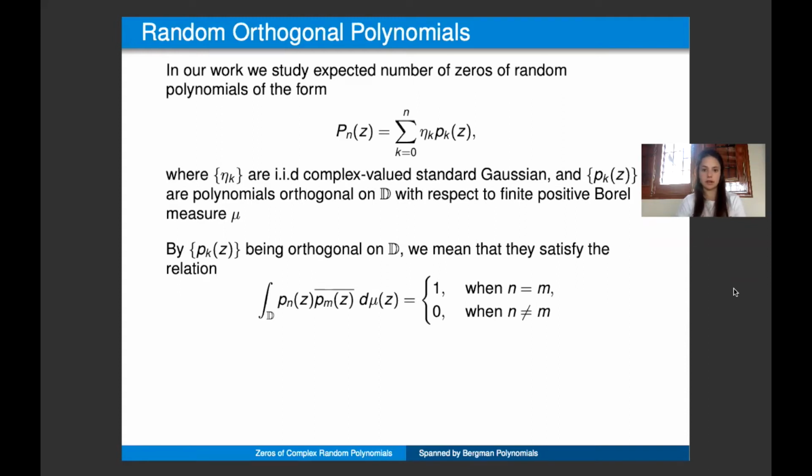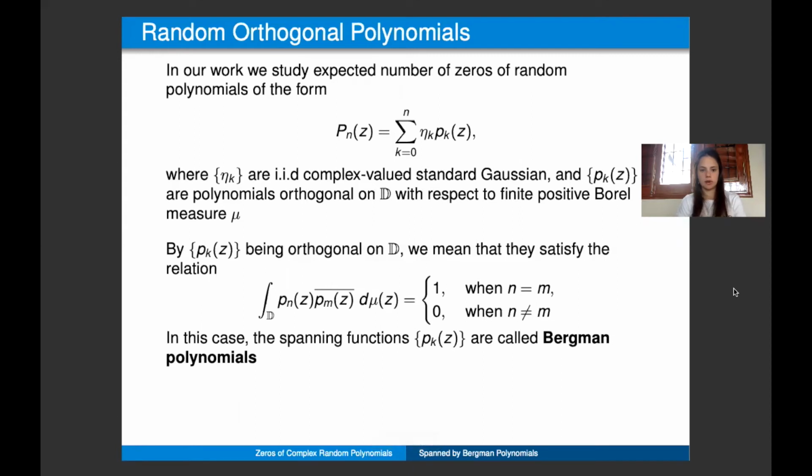Here, the integral over the unit disk with respect to Lebesgue area measure, when integrating p_n times the conjugate of p_m, is equal to 1 when n is equal to m, or 0 otherwise. We remark that this relation is actually an orthonormal relation, but staying in line with the current research, we refer to it as just an orthogonality relation.